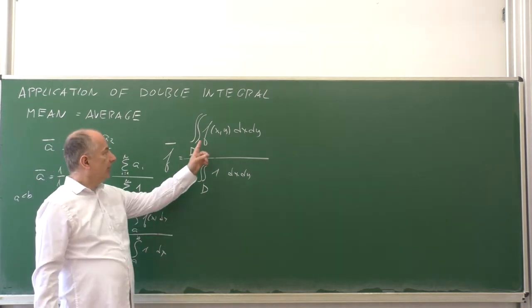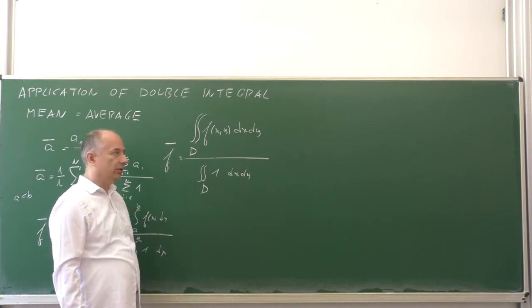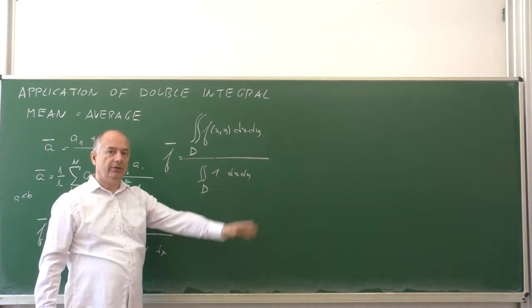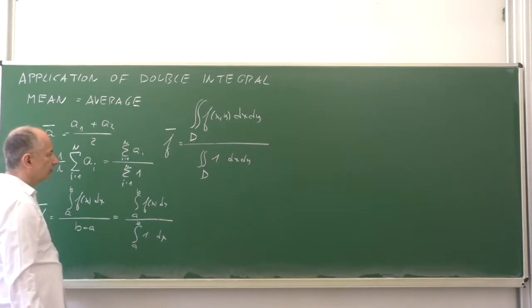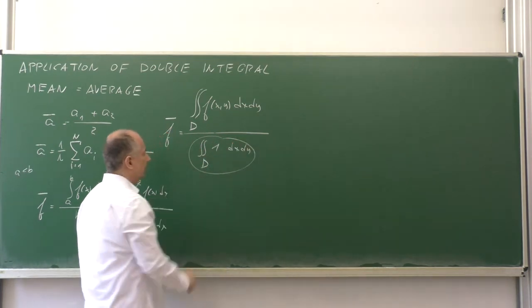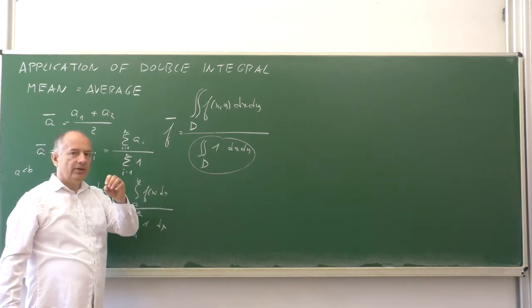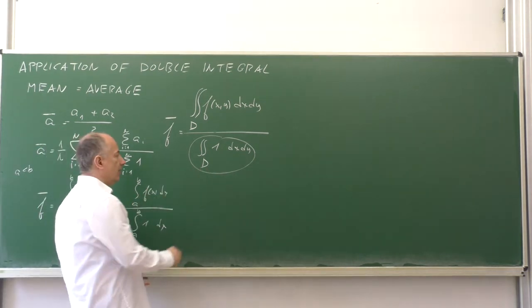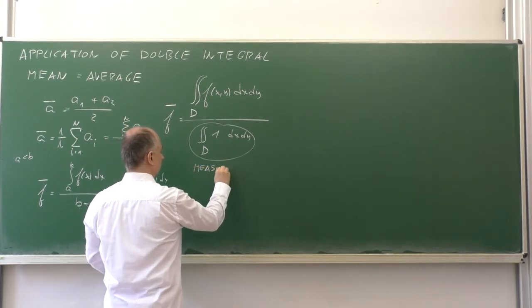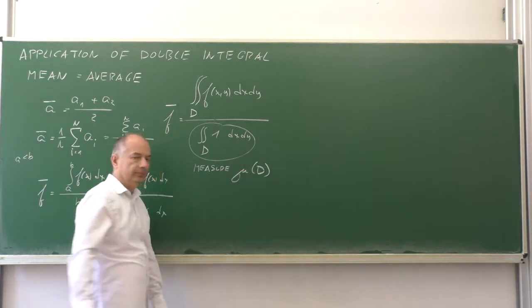Note that it depends not just on the function f, it depends also on the set D. This is important. The same function, when averaged over a different set, may give a different value. Well, and this expression alone is also interesting. This is the area of the set D, sometimes called measure, and denoted by mu of D.